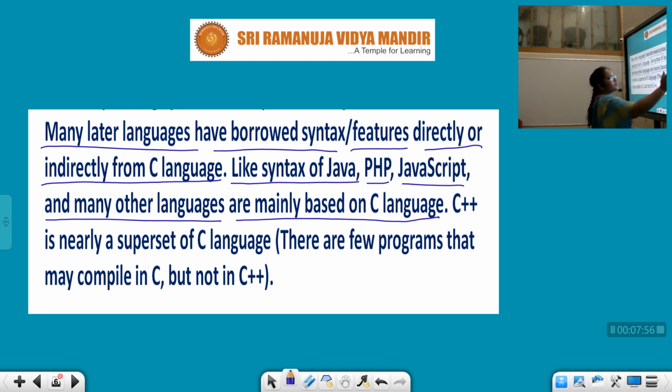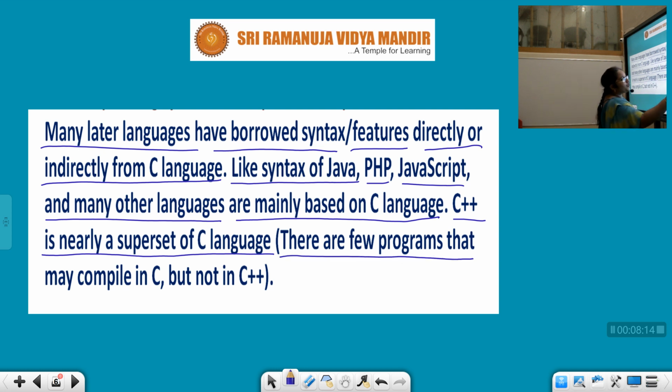Next, C++ is nearly a superset of the C language. C++ is another programming language. It is a superset, which means it combines everything in the C language. There are a few programs that may compile in C but not in C++. This is a variation you can observe in the C programming language.